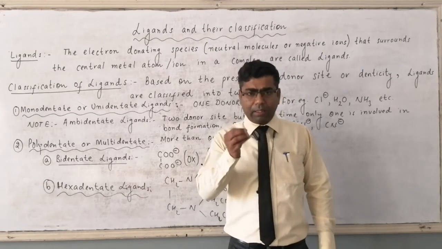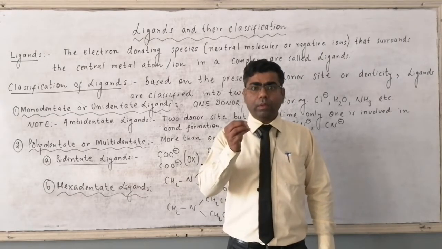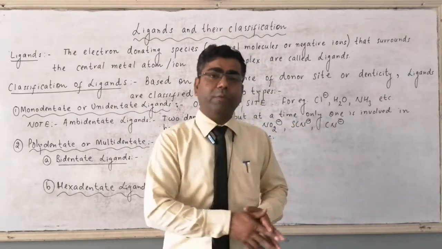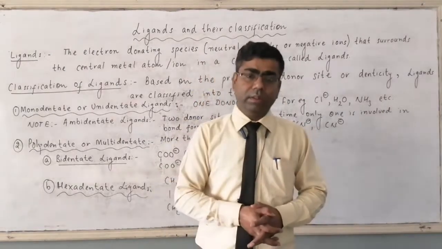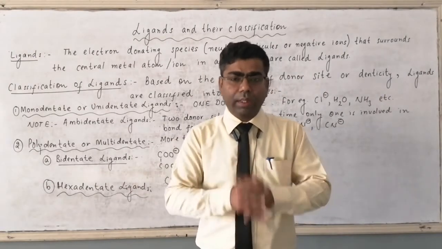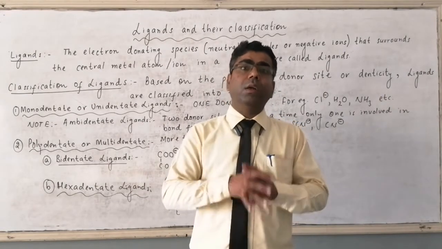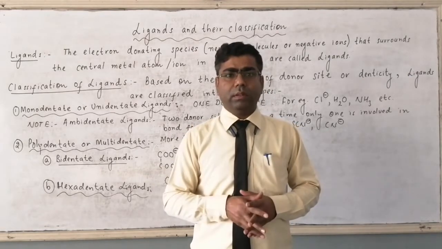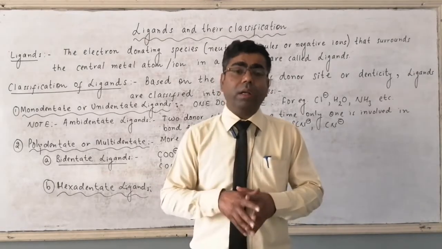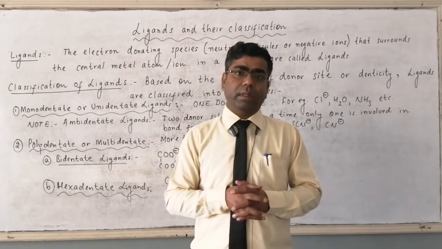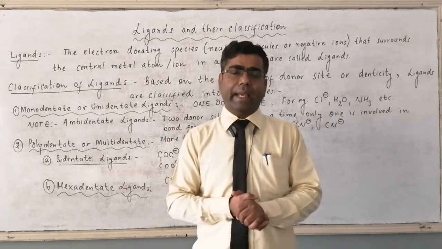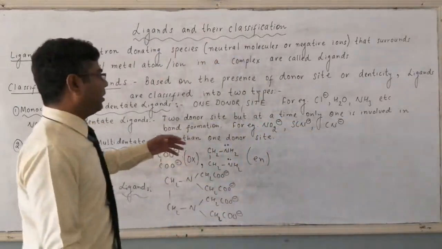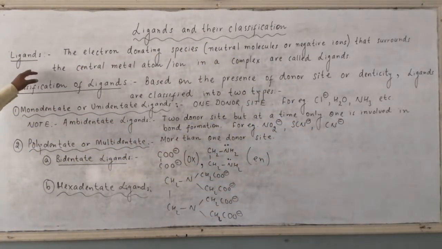Now, the atom which is contributing lone pair of electron for the formation of coordinate bond is called donor site, or it is called donor atom. Now, based on the number of donor sites or number of donor atoms, we can classify ligands. But before we classify ligands, let us talk again about the definition of ligands.